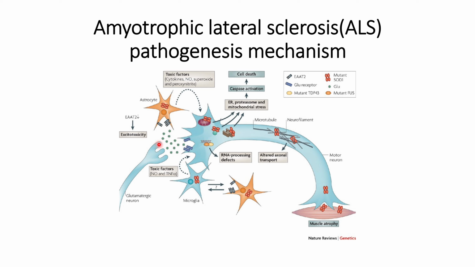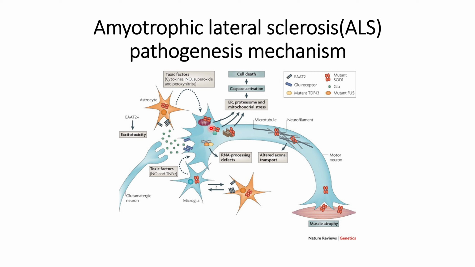And so, what is the main cause of this amyotrophic lateral sclerosis? It is this mutant SOD1. It is the main cause that has been found in ALS affected patients.